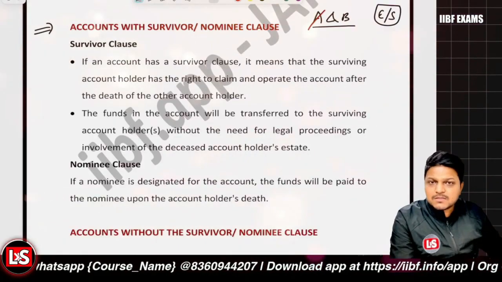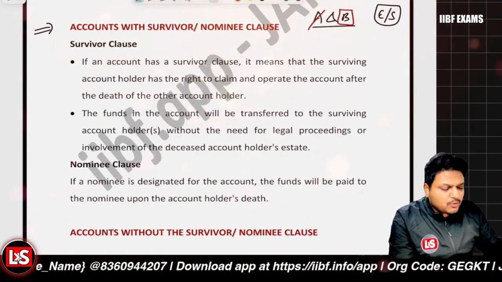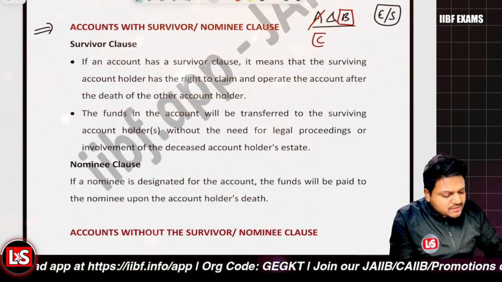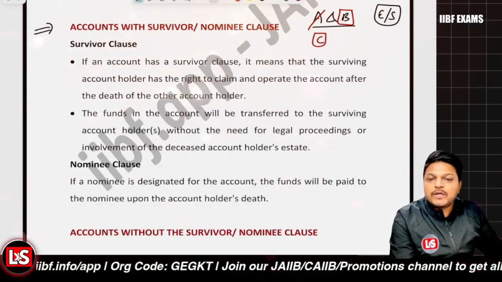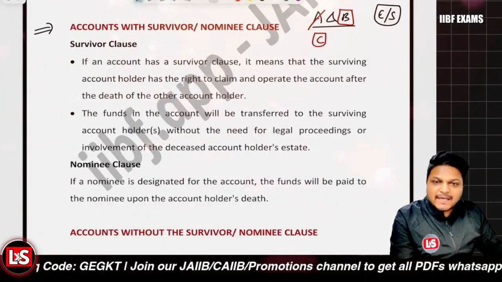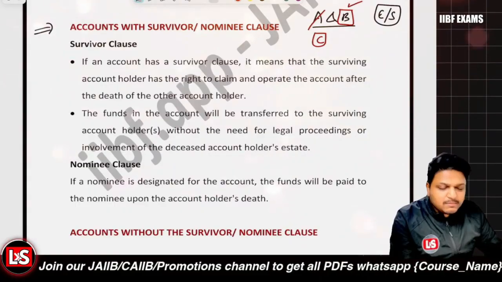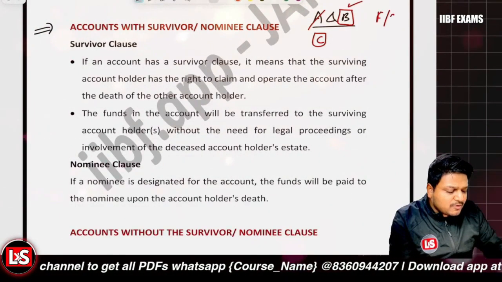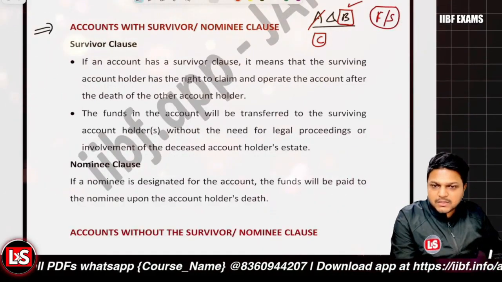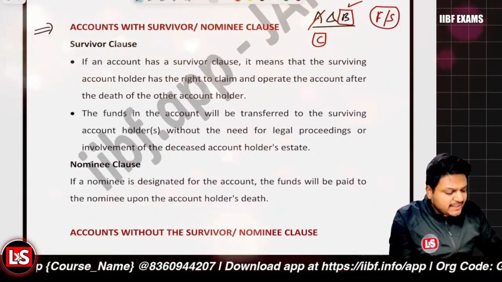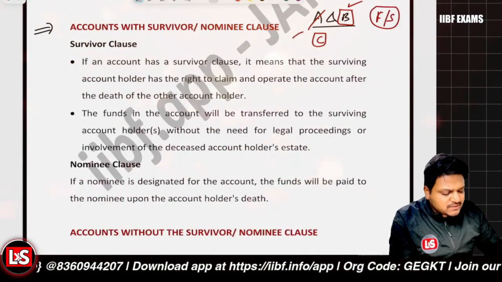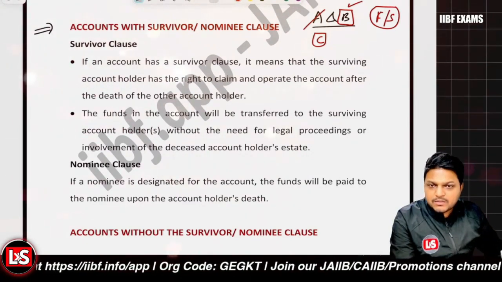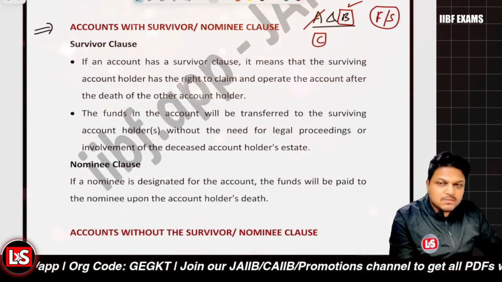Now, it's either or survivor basis, so person B will have full control. Even though the nominee was person C, the nominee will have no role in it, because the survivor, person B, is there, so person B will have the hold. Also, if it was a former or survivor case, and the first account holder, the former, dies, now the survivor will have the full hold of the account, right? All the deposits will belong to person B now.